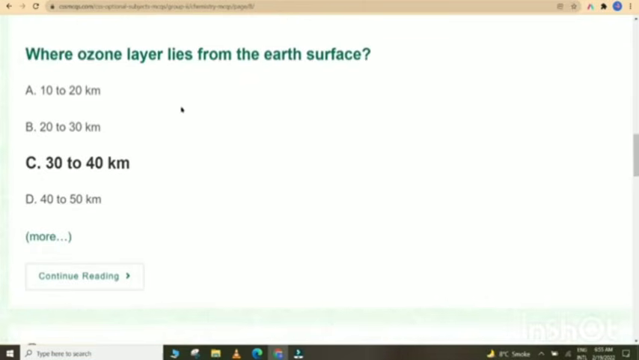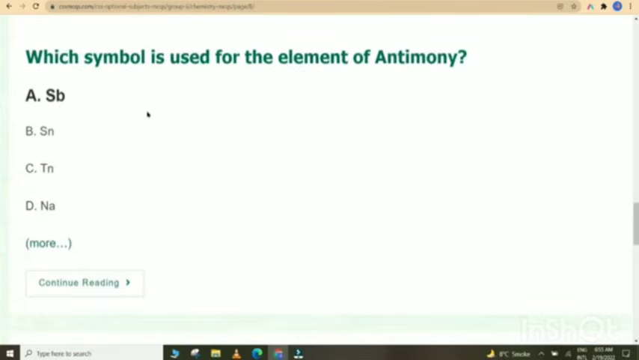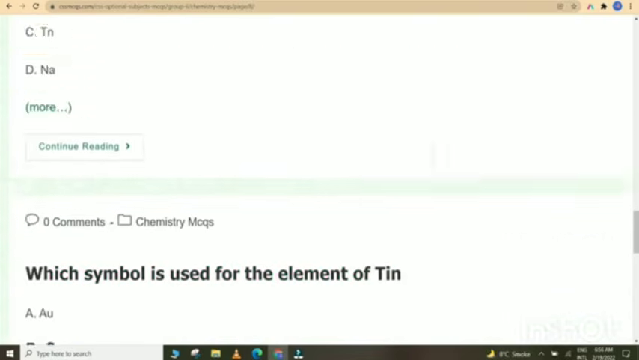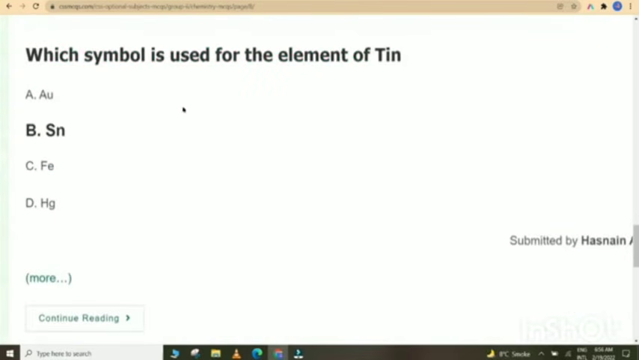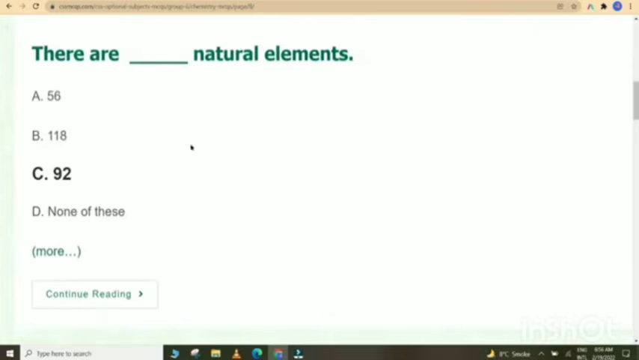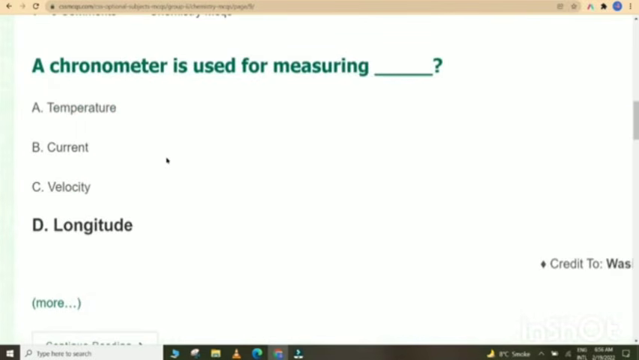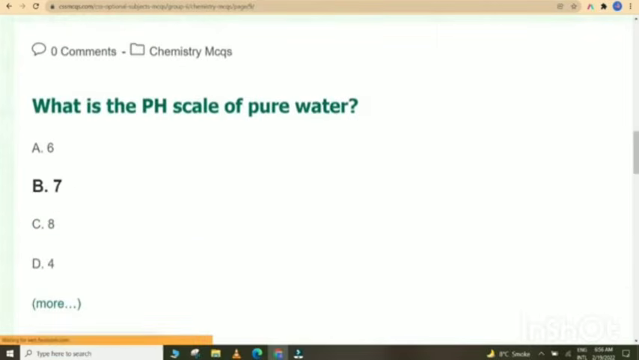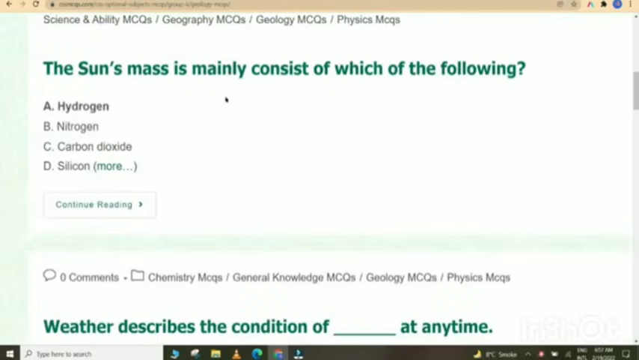Where does the ozone layer lie from the Earth's surface? 30 to 40 km. Which symbol is used for the element antimony? Sb. Which symbol is used for the element tin? Sn. There are 92 natural elements. A chronometer is used for measuring longitude. What is the pH of pure water? 7.